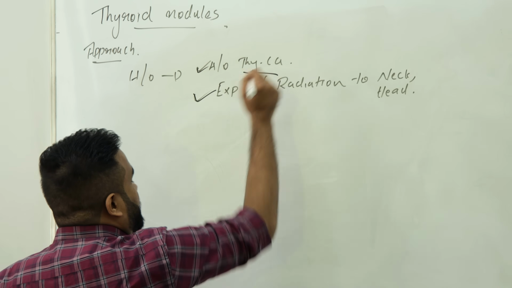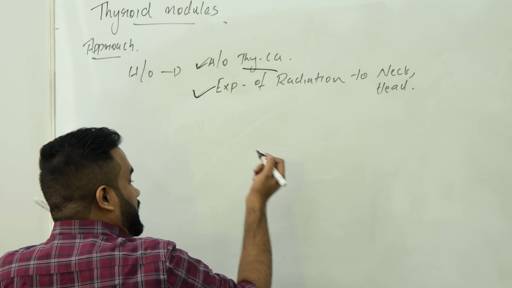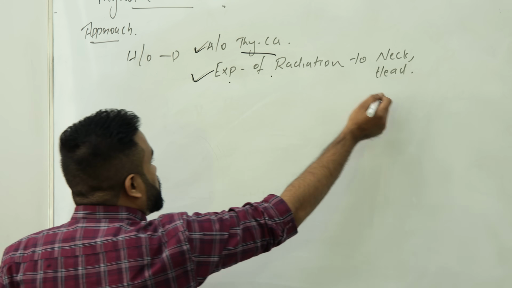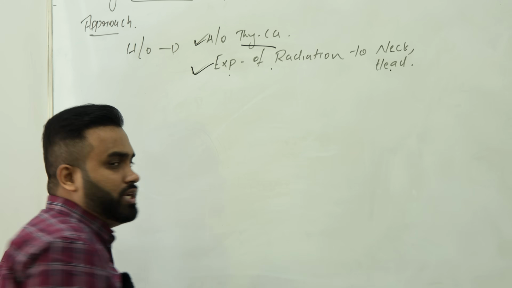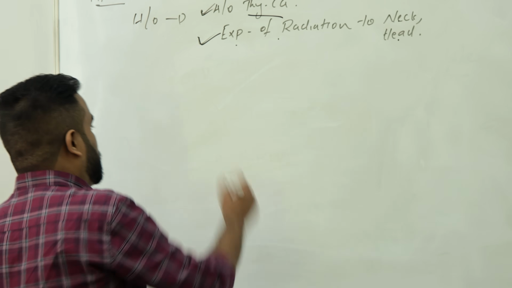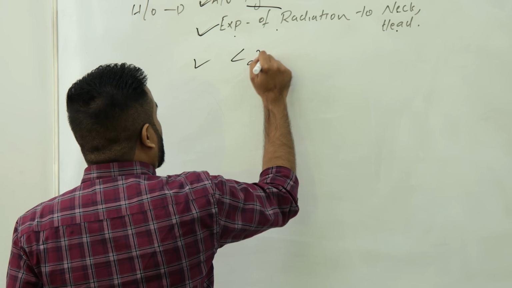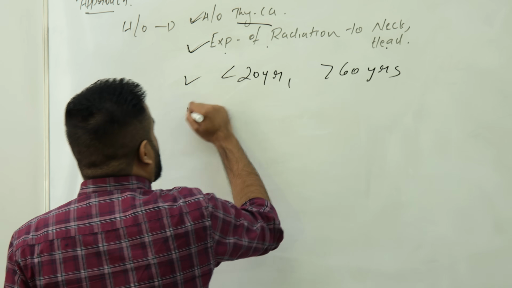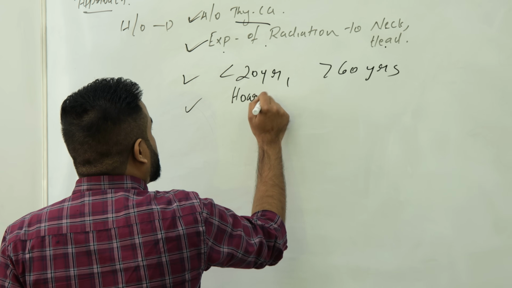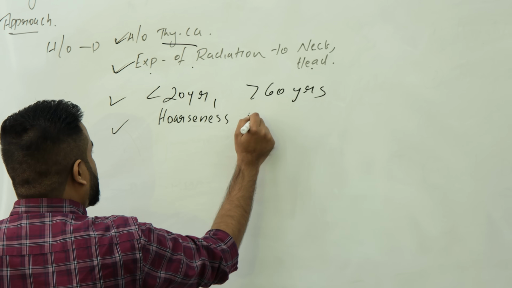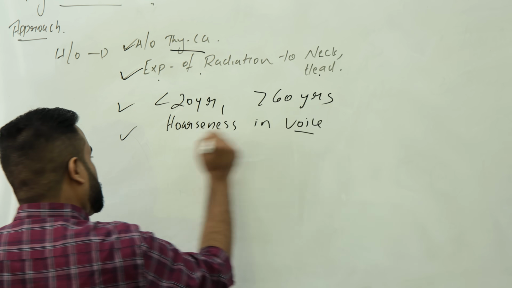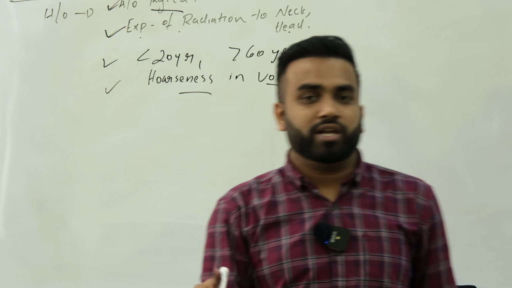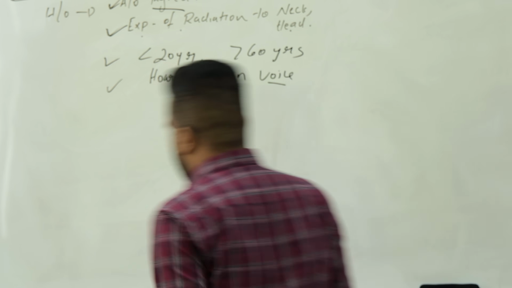So if he has thyroid cancer history in the family or other cancer history, or he has had exposure to radiation to the neck or head region, that patient is at a high risk. Or if the patient's age is less than 20 years or more than 60 years, or the patient has some hoarseness in the voice, you are suspecting this nodule may be cancer. So you first confirm from the history.